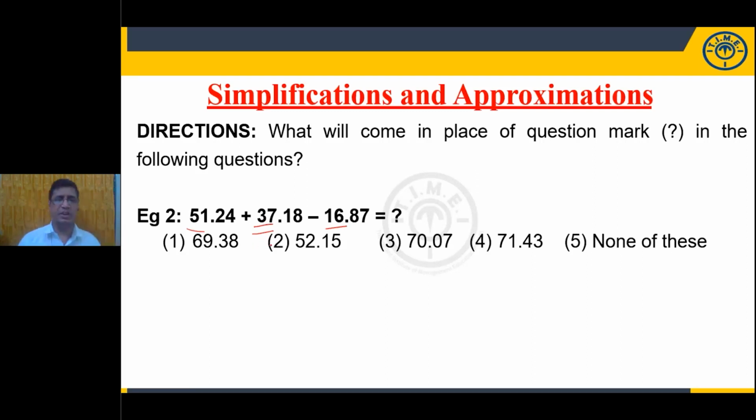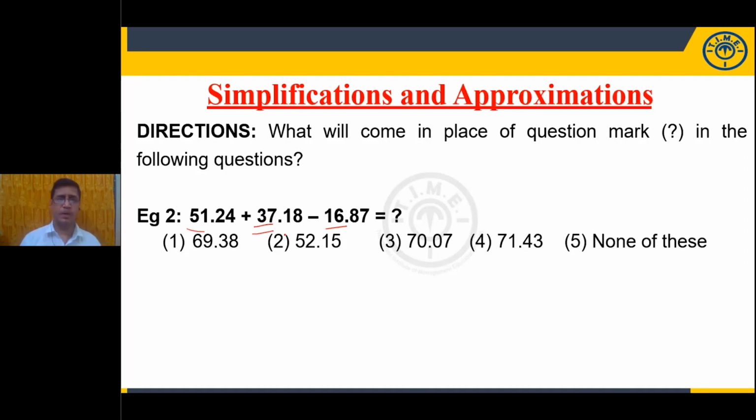First I am going with the integer part. Instead of adding 51 and 37, I am subtracting 16 from 51. You can also try subtracting 16 from 37. When you subtract from 37, it results in 21. 21 plus 51, 72. This type of approach will give you maximum time to cover the maximum number of questions.